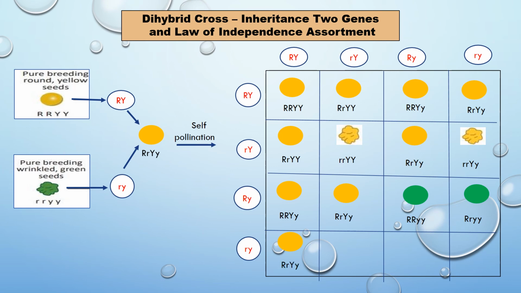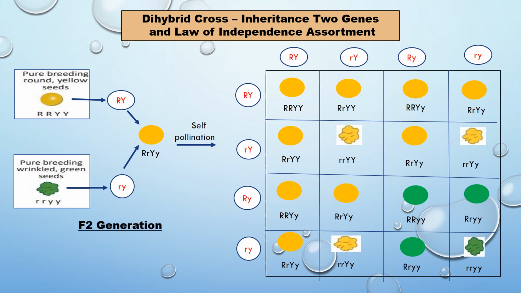How do we find out? If capital R is present, that is round. If capital Y is present, that is yellow. If small y is present, that is green. If small r and small y are present, we get wrinkled green.